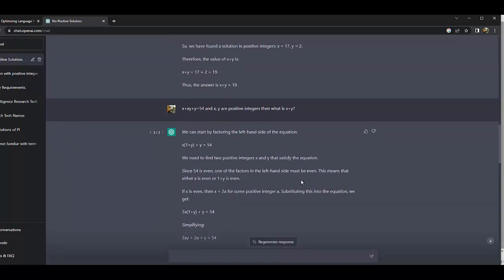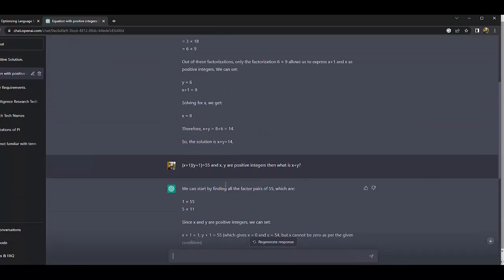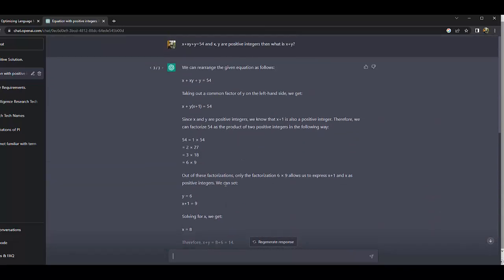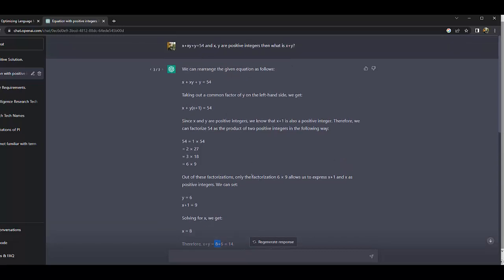The other thing is, I understand most of it because I check most of the time why it is giving different answers. Here it also gives the answer x plus y is 14. 14 is right, but x plus y is different, 8 plus 6. So when you check this equation, it is not obeyed. So I have understood its factors are very good. First of all it also writes x plus y into x plus 1 equal to 54.